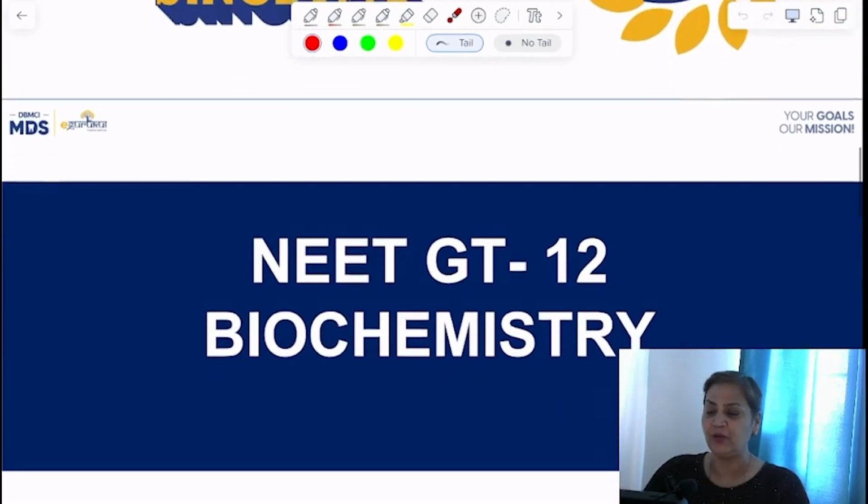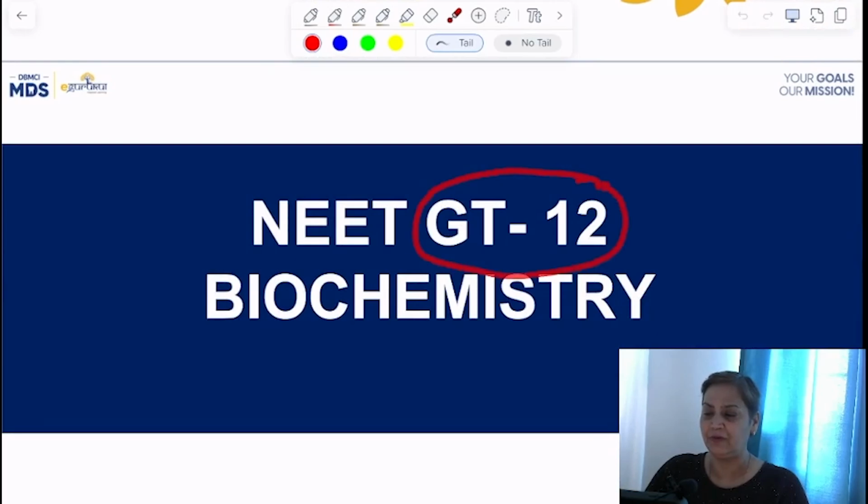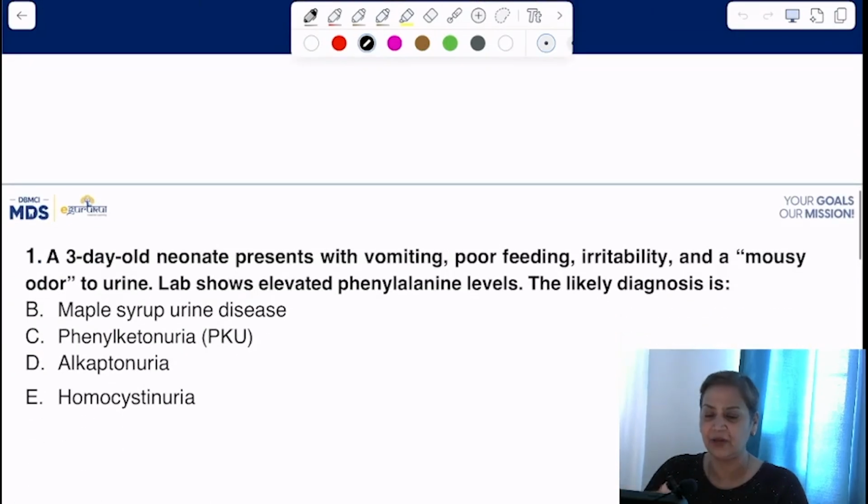Now, today we are going to discuss NEET GT 12. So, let's see what kind of questions are asked. Now, see question number 1.